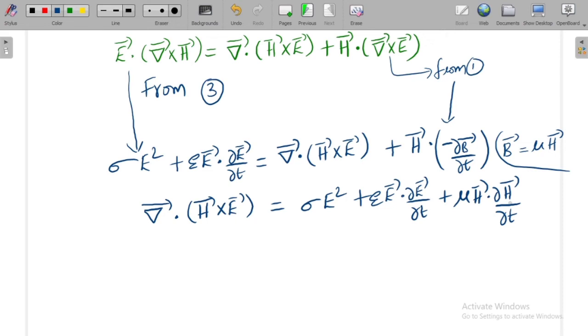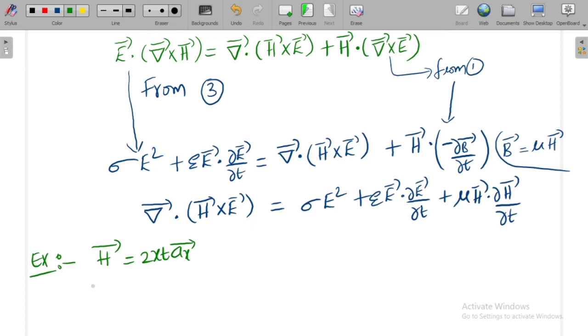Let me know what is E bar dot dou E bar by dou T. How can I write this? In order to understand this, I am taking a small example. Let us assume H bar is equal to 2xt Ax bar. As H and E are time varying fields, I am taking this as 2xt Ax bar.